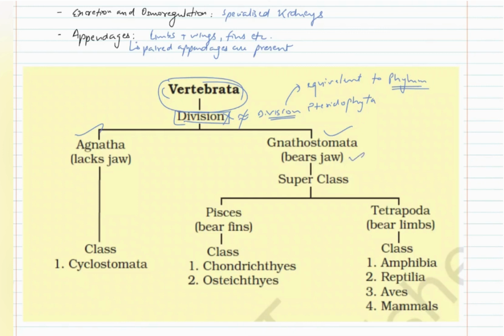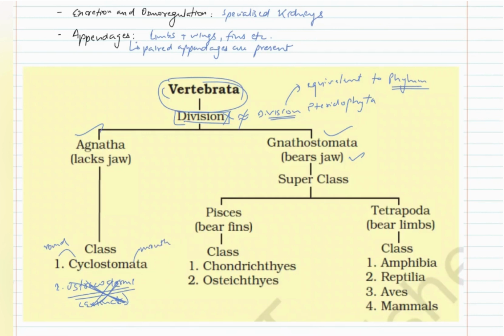Class Agnatha is again divided into Cyclostomata. And there is another class known as Ostracodermi. But all the animals belonging to this class are extinct. Therefore, right now we do not need to remember this. We do not need to burden ourselves with remembering this. So for the time being, we will remember that in Agnatha we have class Cyclostomata. Cyclo means round, stomata means mouth. So these animals have round mouths.